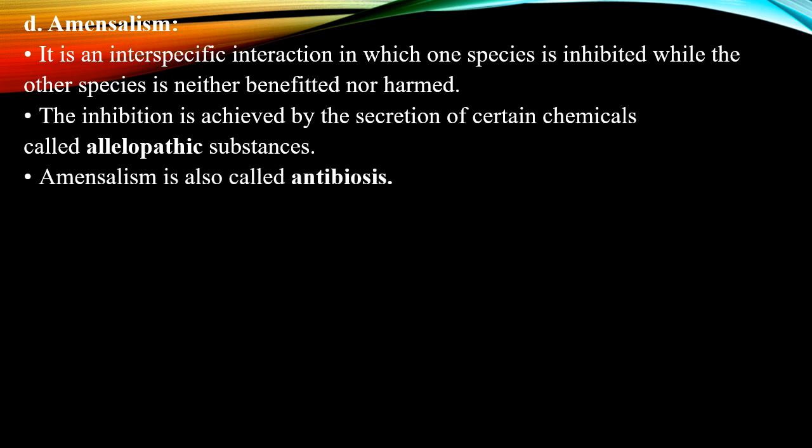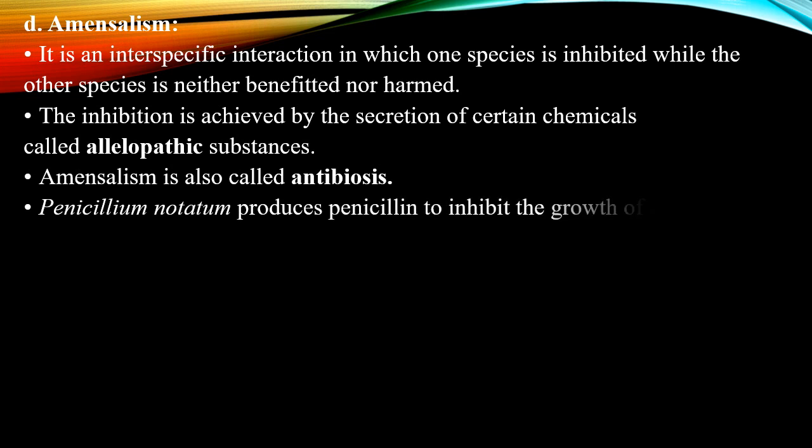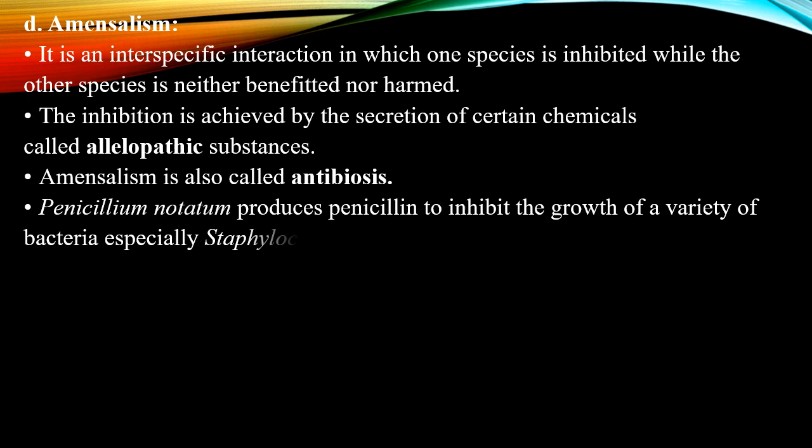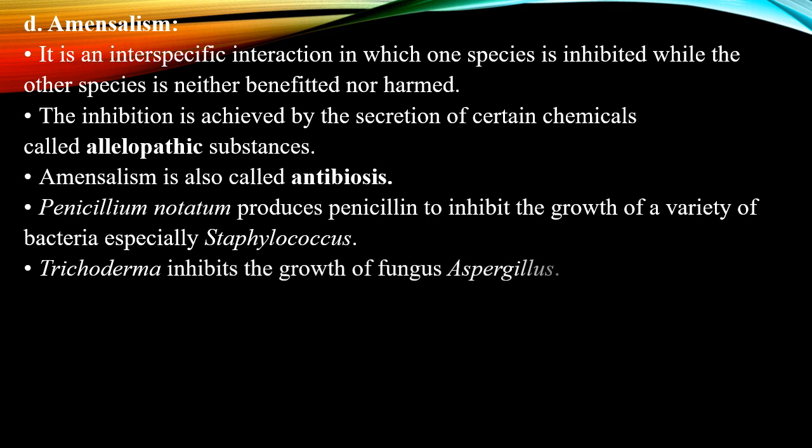For example, Penicillium notatum produces penicillin to inhibit the growth of a variety of bacteria, especially Staphylococcus. Trichoderma inhibits the growth of the fungus Aspergillus.